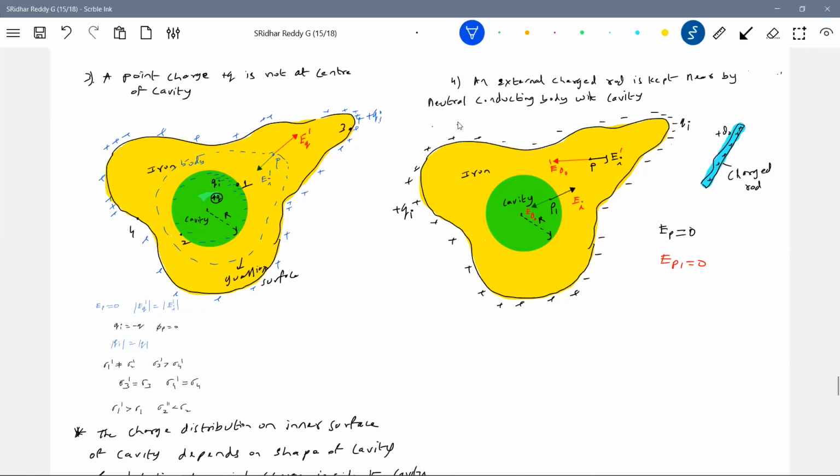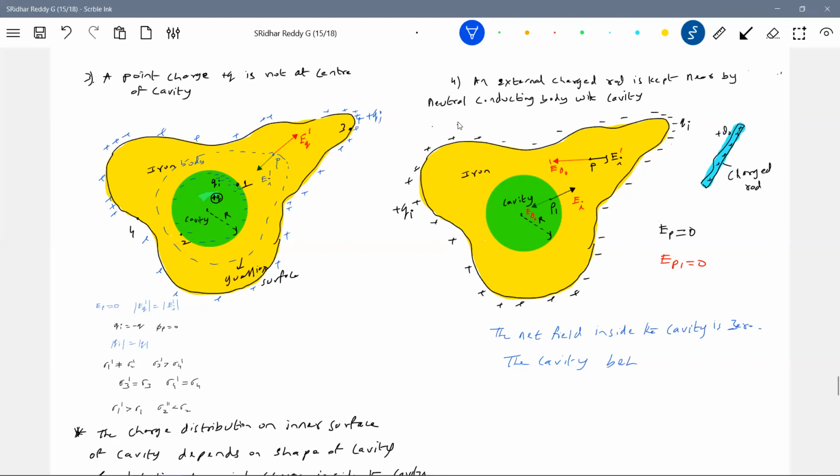So what is the conclusion I'm making? The net field inside the cavity is 0.